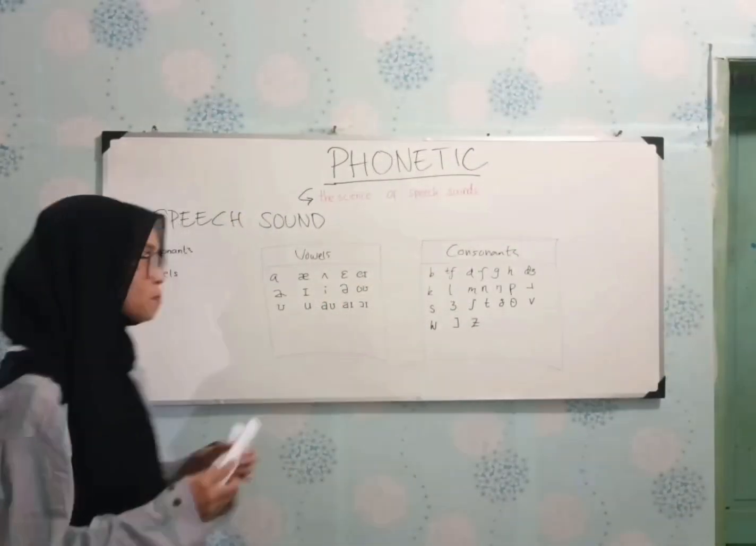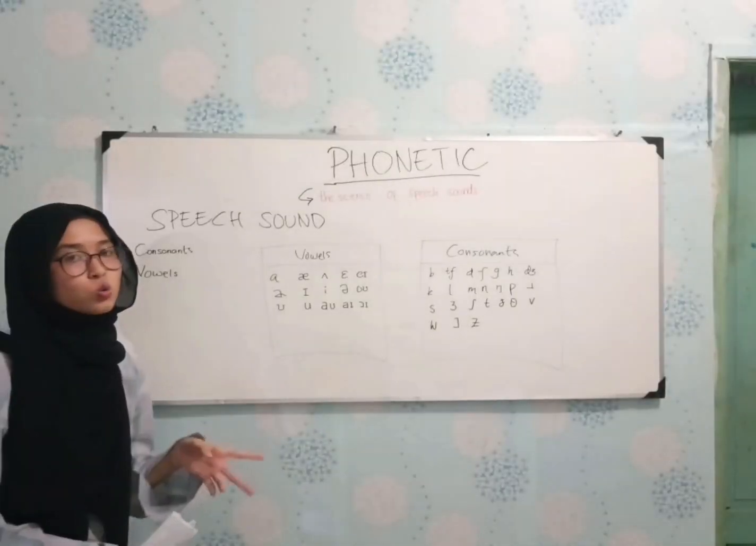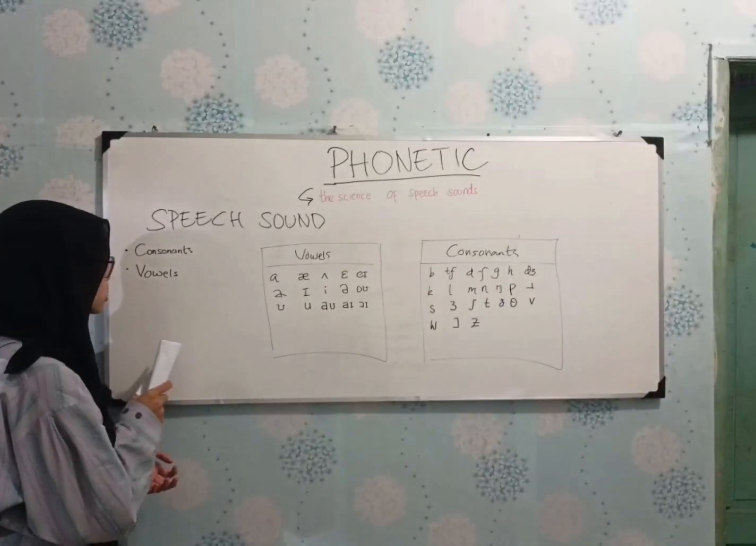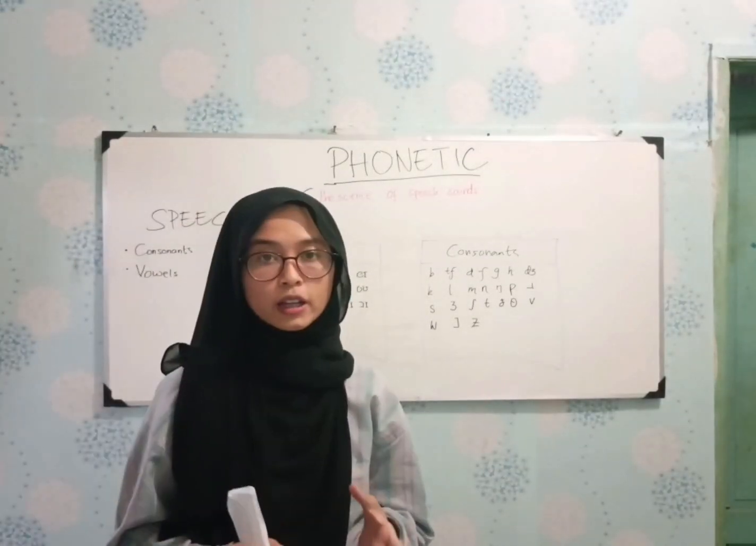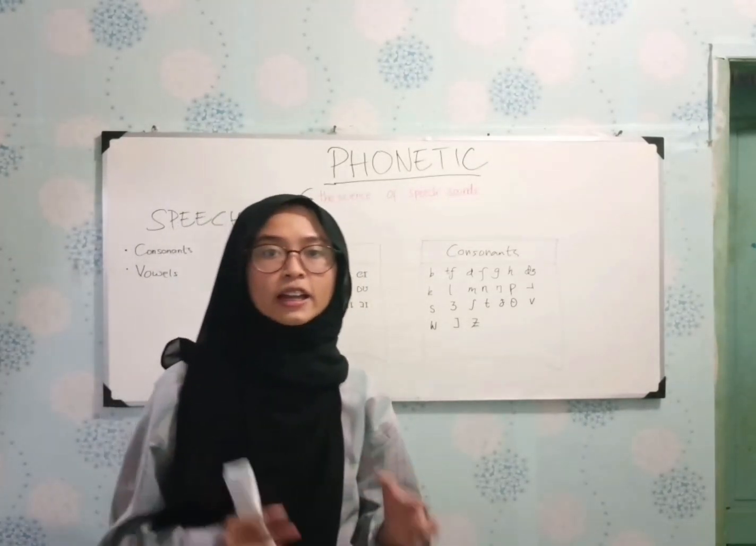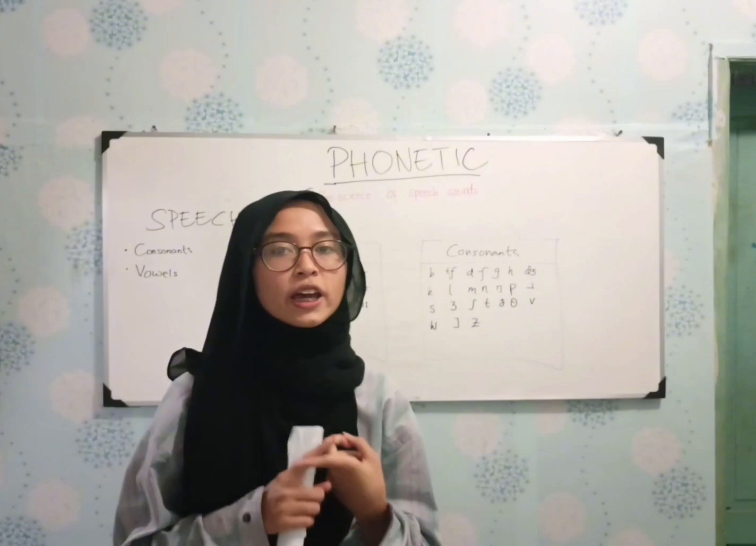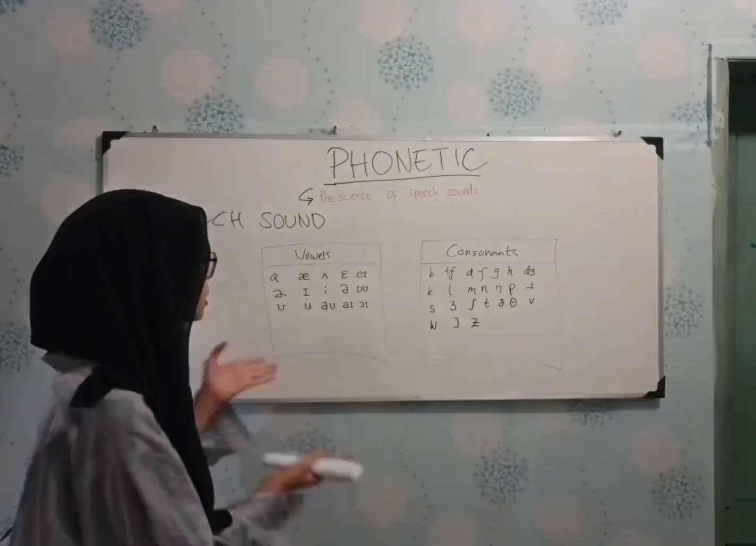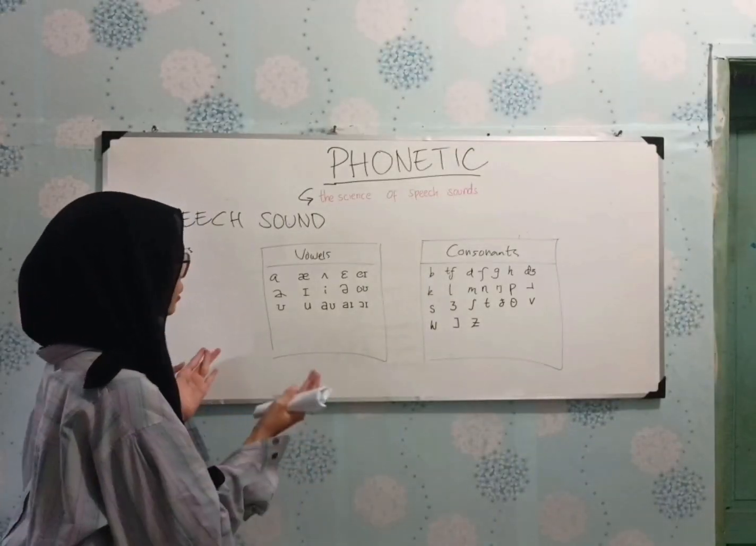Now we move to the speech sounds. They are defined by two parts, consonants and vowels. A consonant is a sound produced by obstruction, and a vowel is any sound produced without any obstruction. These are vowels and consonants in phonetics.